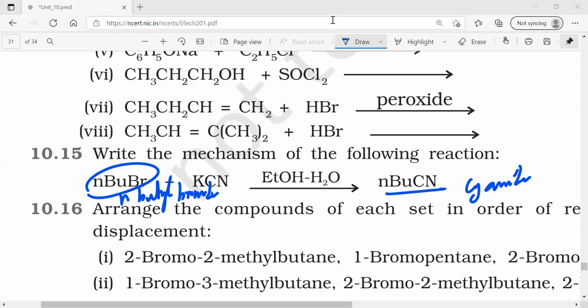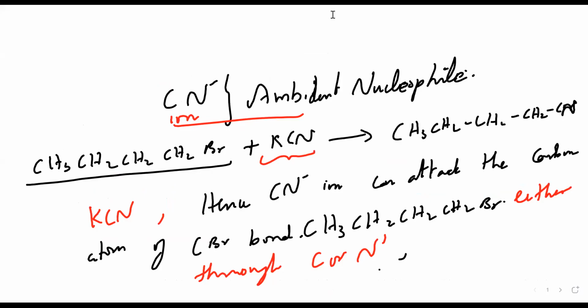Is it clear for everyone? Anyone want to copy down this thing? Please copy it down now. This and this. So the main thing here is that it is an ambidentate nucleophile, which is there in our class 11th.